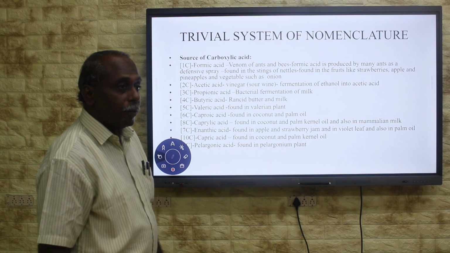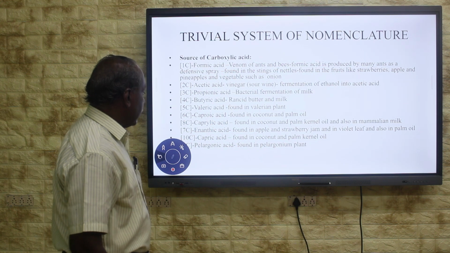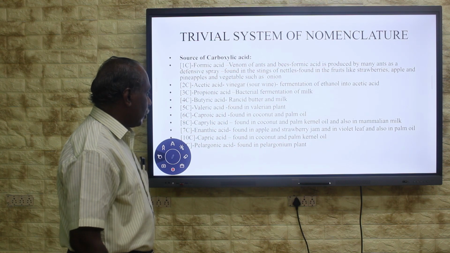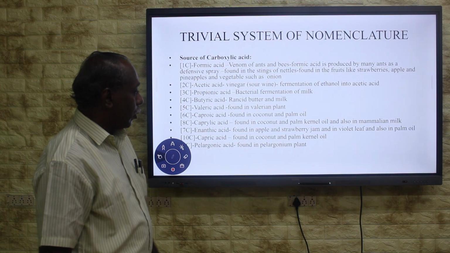There is also the 10-carbon capric acid. These are found in it. Then the 9-carbon carboxylic acid, pelargonic acid. It is found in the pelargonium plant.